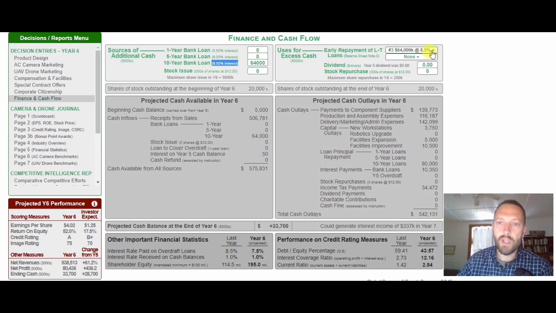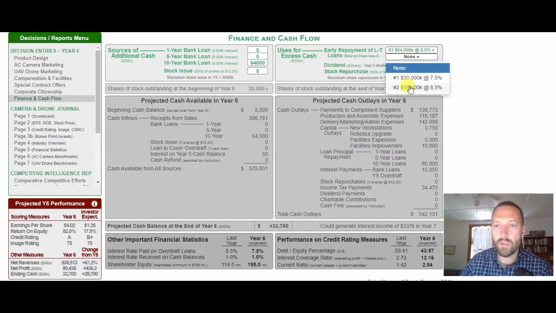This is an 8.5% loan traded for a 6.5% loan, and that's the interest rate on the loan. The principal is the 64 million, and that was a good idea to do because every year I'll pay less interest, and I like paying less. You can do that with 2 loans. Well, let's trade this loan as well.